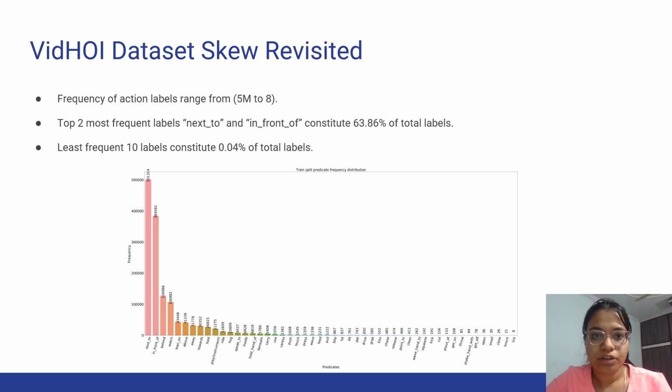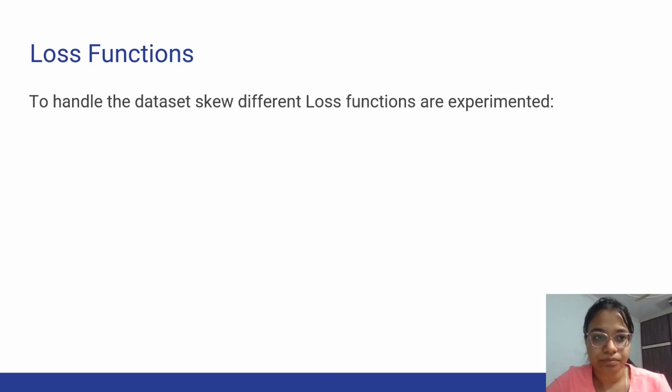The predicates in SeRVo-HOI dataset have high dataset skew. The frequency of the action labels range from 5 million to 8, where top two most frequent labels, that is next to and in front of, constitutes to 63.86% of the total labels, and the least frequent 10 labels constitute to 0.04% of the total labels.